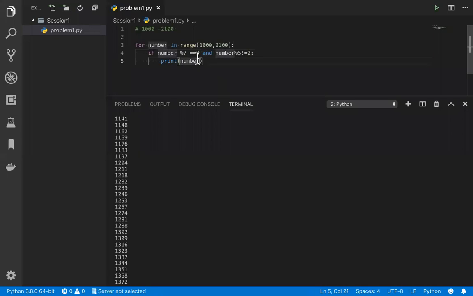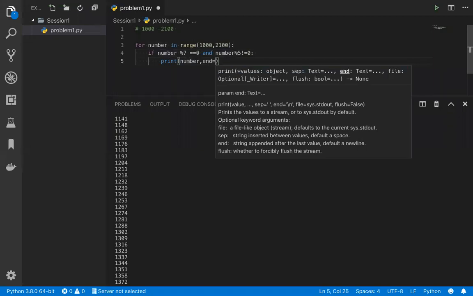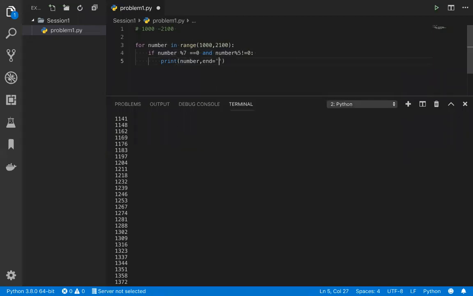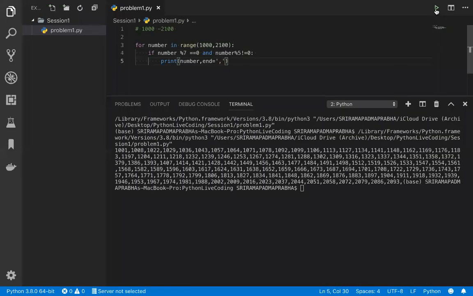So in the print statement we have something called end. I don't know how many of you know this one, but we can use this. end equal to, then we can give the comma as separator, which we are going to achieve, right? And I'm going to do this. Okay, so let me clear the entire text here, execute the code again. I got output.